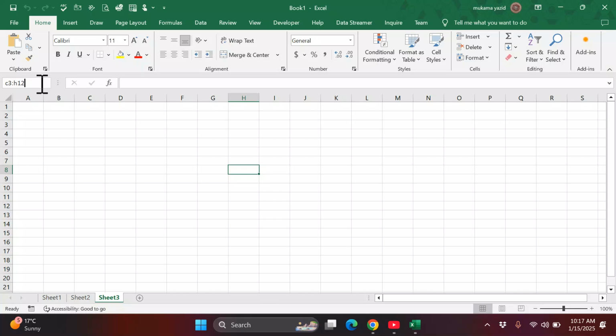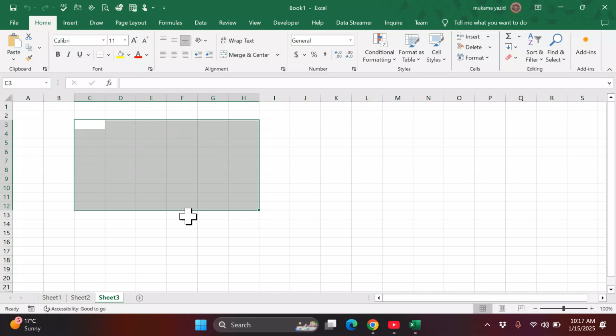So after writing here like this, you press enter to effect that command you have inserted. So I'm going to press enter on my keyboard. You can see it has selected that range. The reason it is showing C3 is because we started from C3. That one will remain the active cell. The others will not be active. We just selected all of them, but if you start writing something, it will go in C3. That's why the name is there.